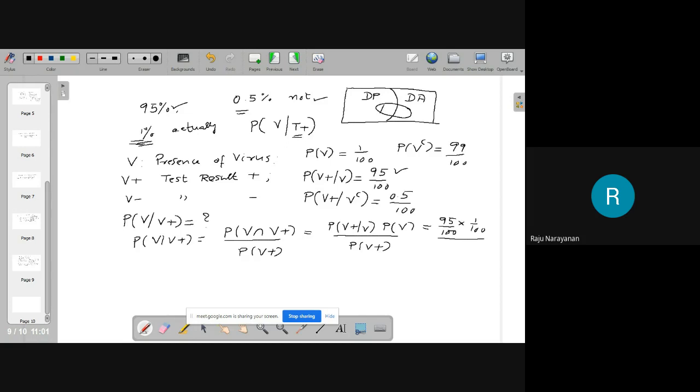Therefore, the result can be positive under two conditions. The disease is present and the test result is positive. Sometimes the disease is absent and the test result is positive.